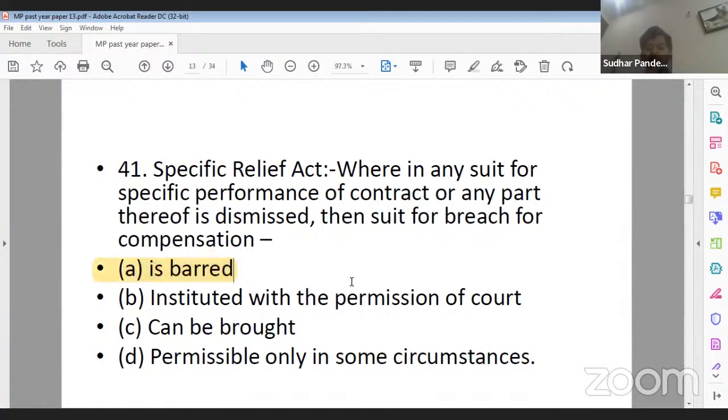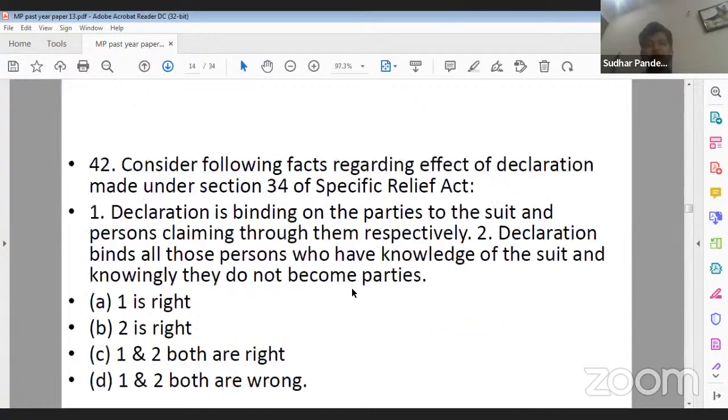That is, if a suit hasn't been filed for compensation when filing the suit for specific performance, then at a later stage the suit for compensation is barred. Question number 42. Now this particular question contains certain codes or कूट, as we say in Hindi.